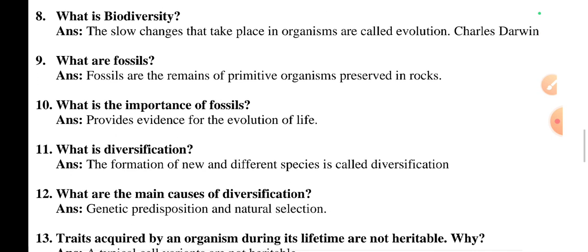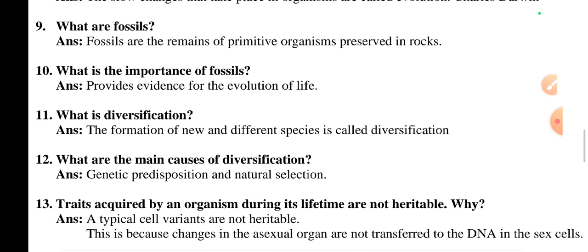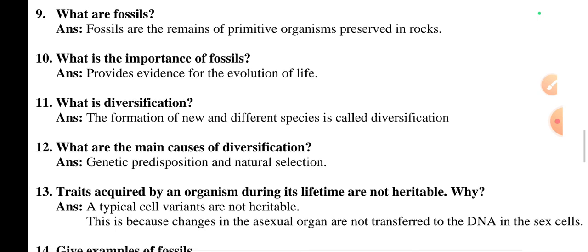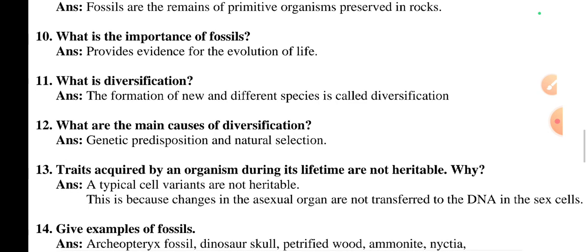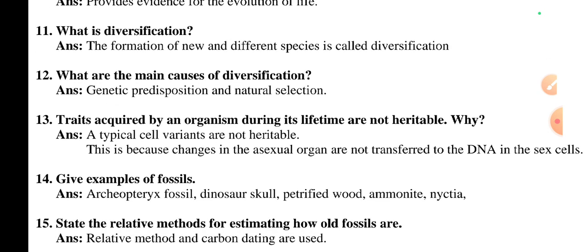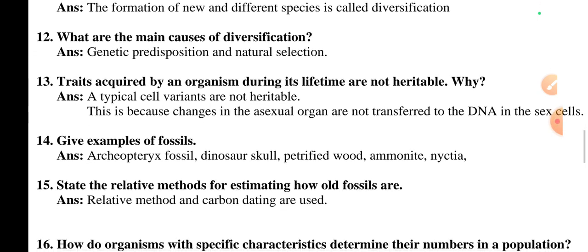What is evolution? The slow changes that take place in organisms are called evolution. Charles Darwin. What are fossils? Fossils are the remains of a primitive organism preserved in rocks. What is the importance of fossils? They provide evidence for the evolution of life. What is diversification? The formation of new and different species is called diversification.